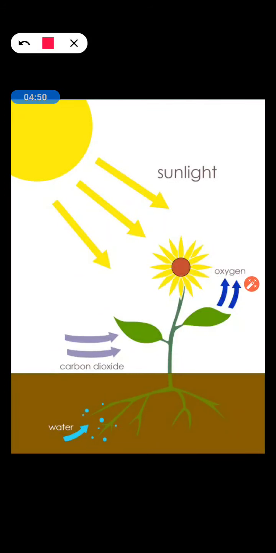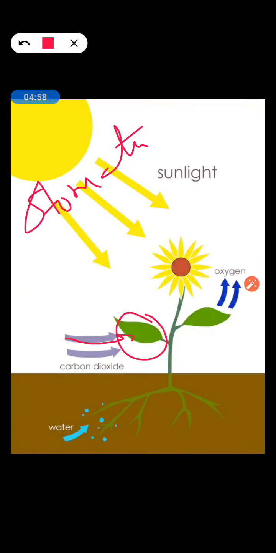And what is the role of these stomata? They help in the exchange of gases. The gases, here carbon dioxide is absorbed and here oxygen is released, that is done with the help of these stomata. Okay, students, and there is one more role of the stomata.